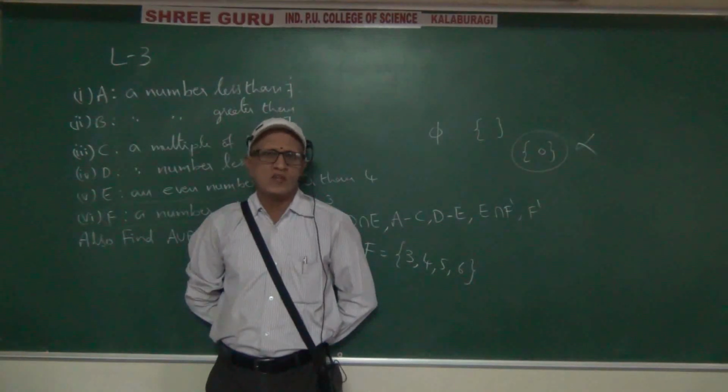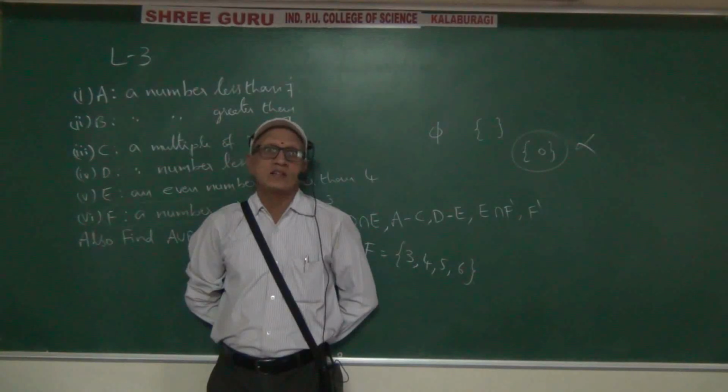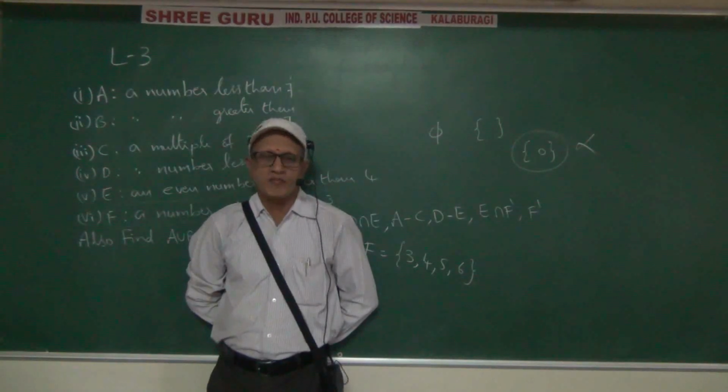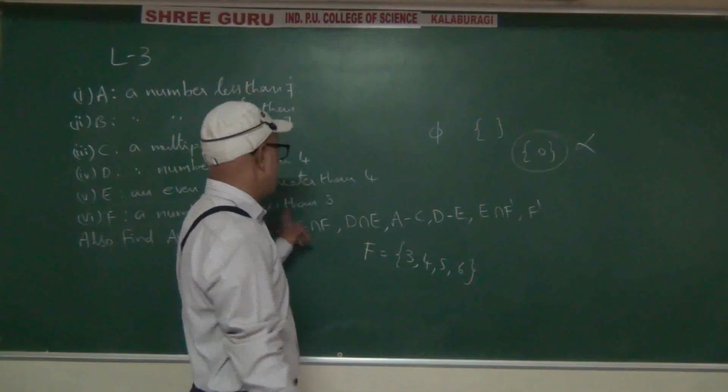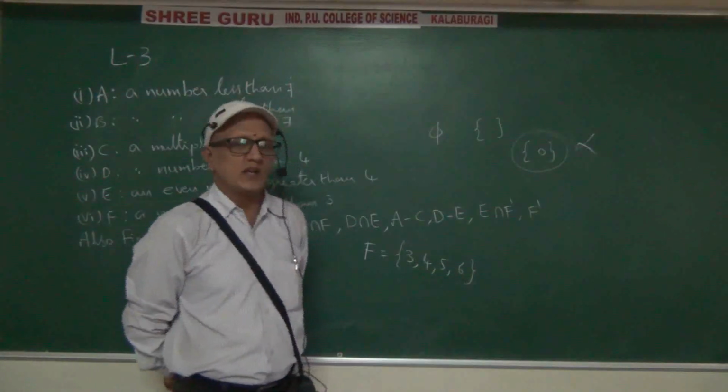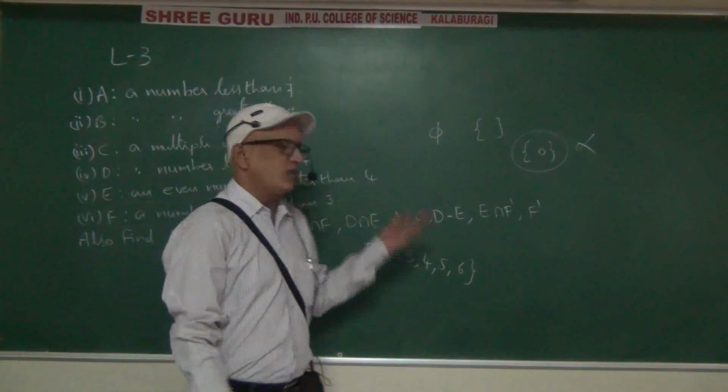It means you should get 35 also. If you get 35, then you pass. More than 35, very good. Not less than 3 means 3 also will come, more than 3 also will come. So be careful with F. Remaining you will do.